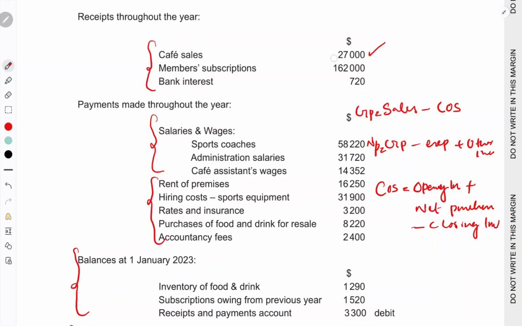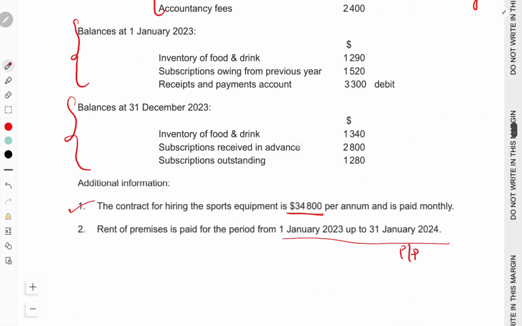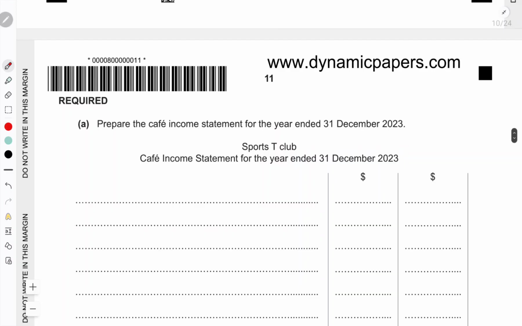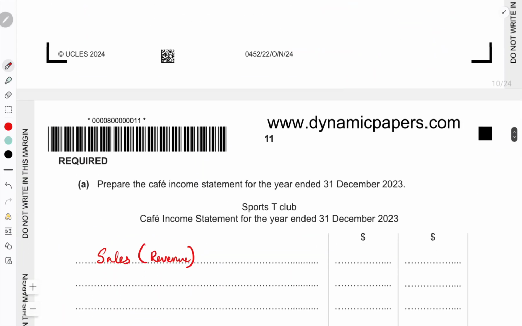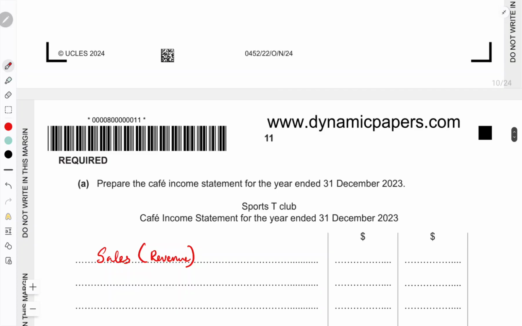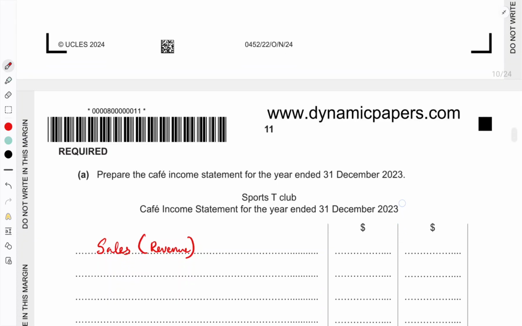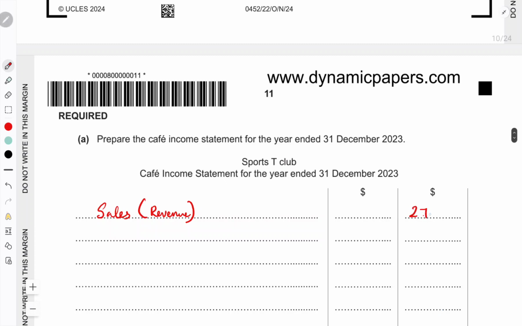So we already have cafe sales here, so we'll start with that. In the income statement we'll write here sales. It's a revenue. The amount is 27,000. So we'll write here 27. This 27,000 is the amount for the sales. Then less cost of sales. So we will deduct cost of sales here.